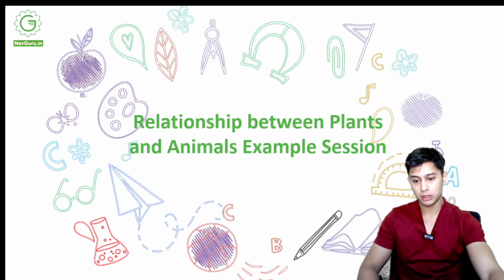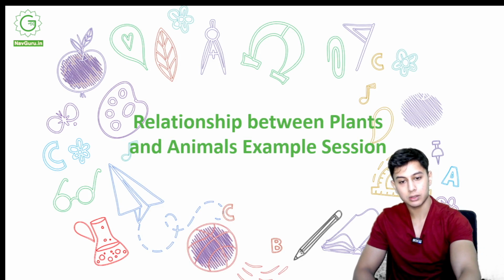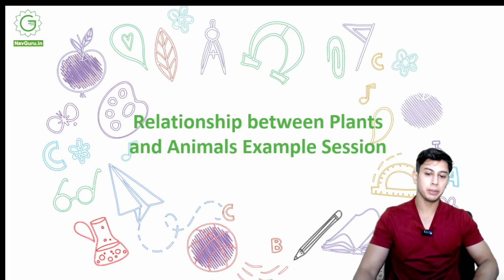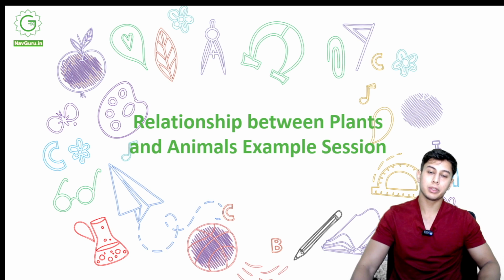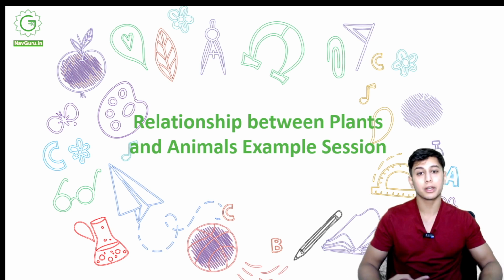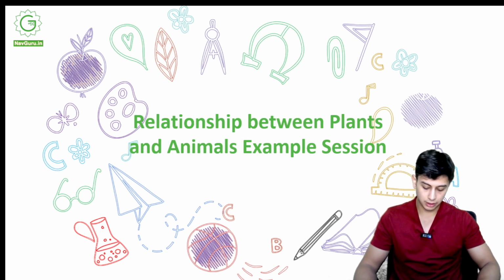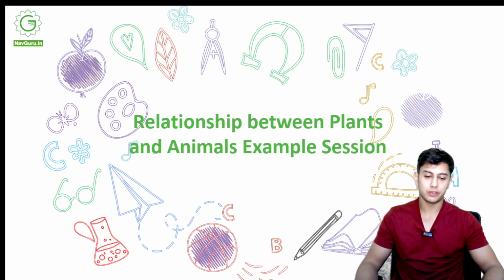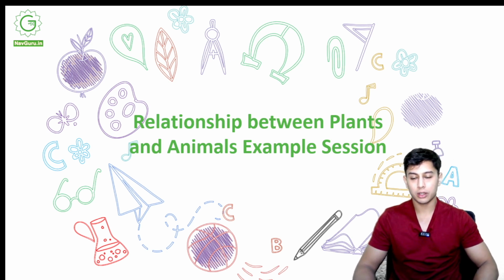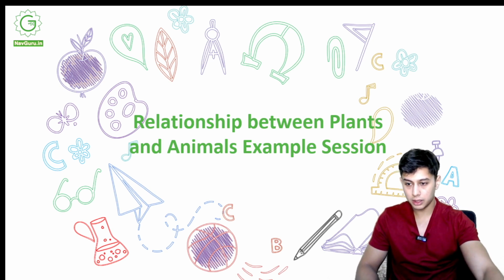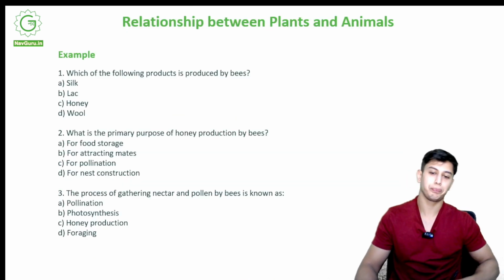Hi everyone, today we will be beginning with another example session on the chapter relationship between plants and animals. This was a very interesting chapter. We learned how there were various products that we obtained from animals which were dependent on plants, right? Like we got wool, milk, fish, silk, a lot of things. Now we will study some questions on the same.